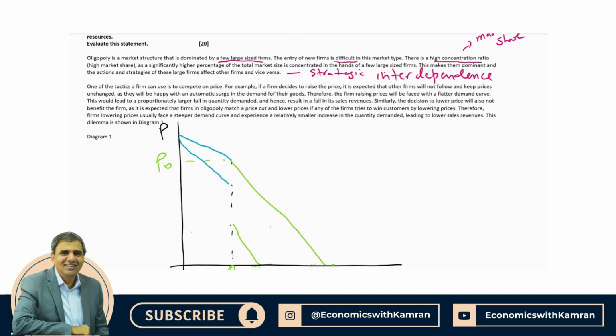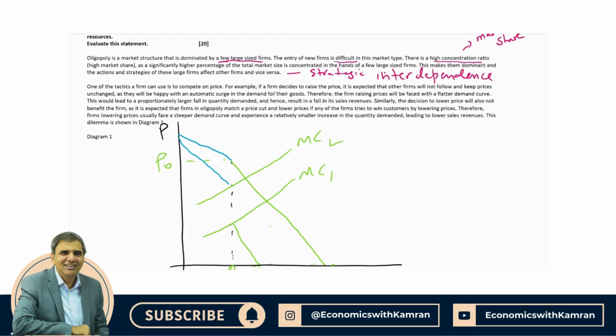If the firm raises the price, others do not follow, and the firm raising the price faces a flatter demand curve. And if the firm lowers the price, others follow it, and that results in a steeper demand curve. Now, if the MC curve is between MC1 and MC2, even though the marginal cost curve shifts from MC1 to MC2 but stays within this range, the profit maximizing price will remain P naught.